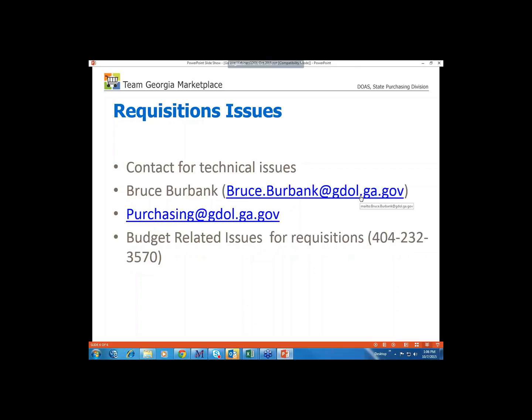If you have any questions on how to do your requisitions in Team Georgia Marketplace, you can email Bruce, or email purchasing at the address they've set up for those questions. And if you have any questions related to the budget, such as how to code the chart fields on the requisition, you can reach out to the budget office at the phone number.